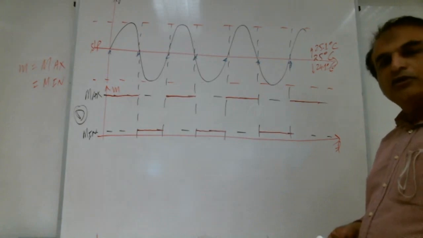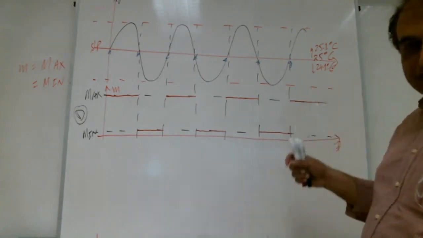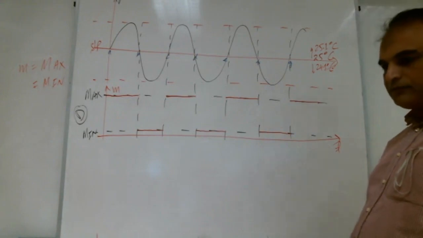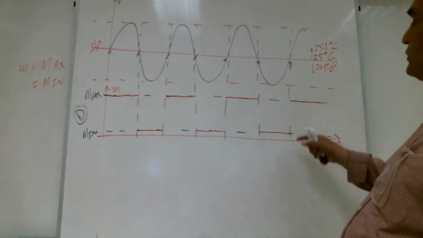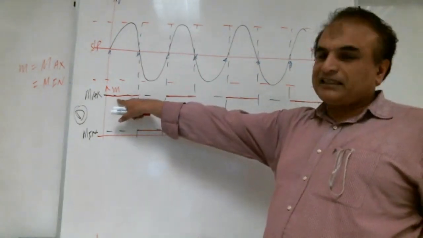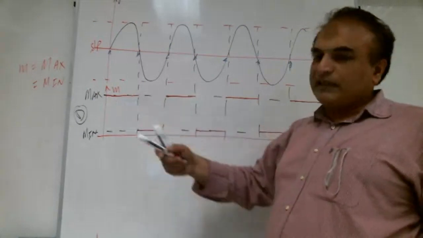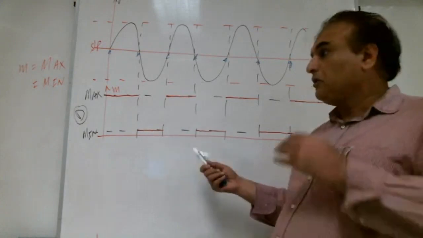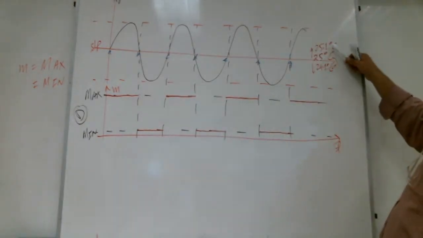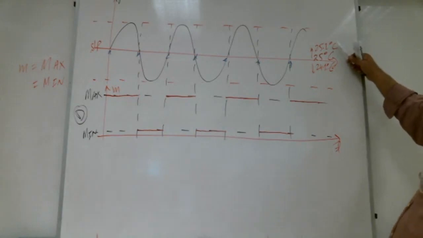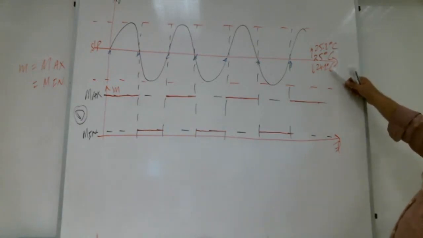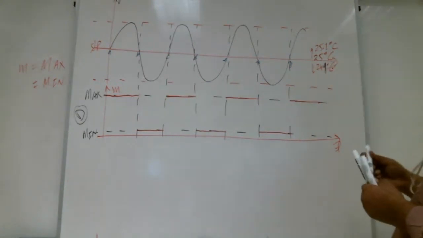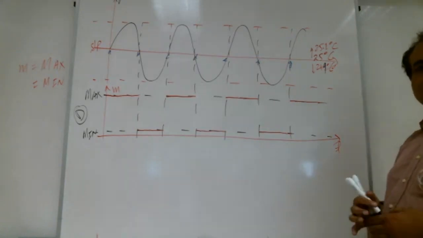Shabab, are you with me? When the output is maximum, imagine the compressor is getting on, right? And when the output is minimum, it will be off, right? So if the temperature is increasing by 0.1 degree centigrade, it will get on. When temperature is decreasing by 0.1 degree centigrade, say 24.9, for example, it will get off, right? So there is a difference.